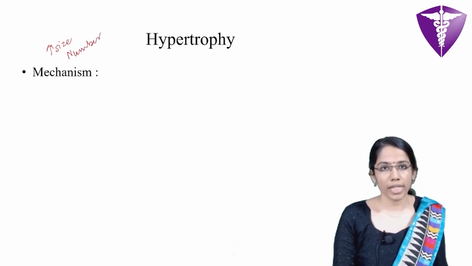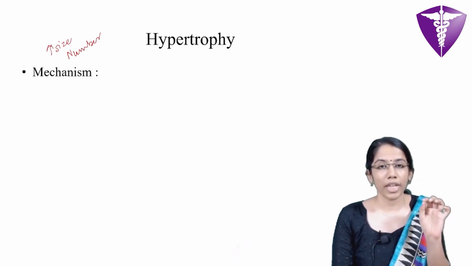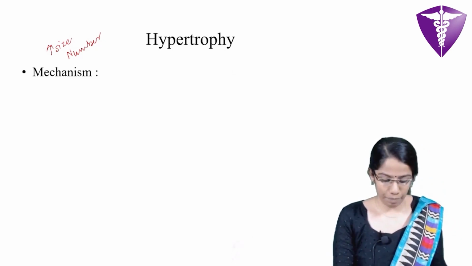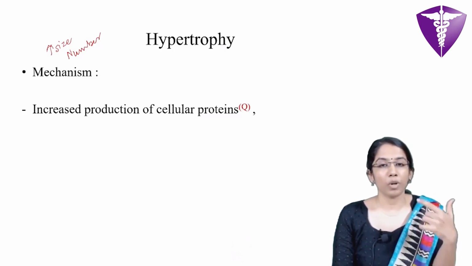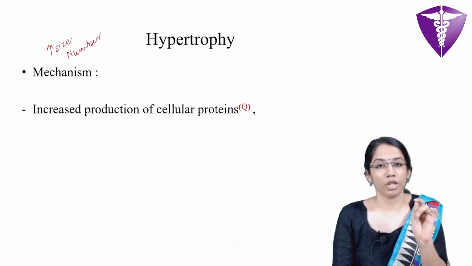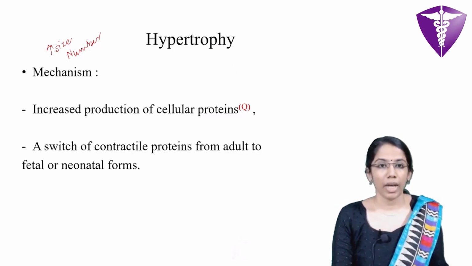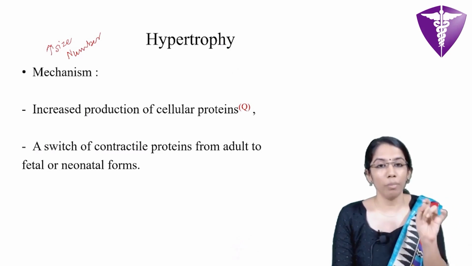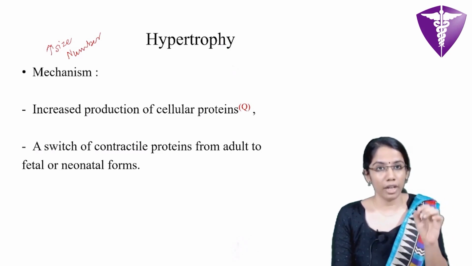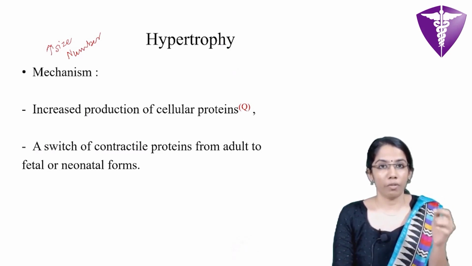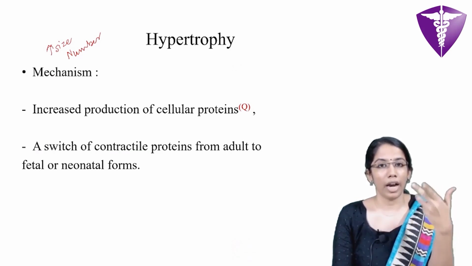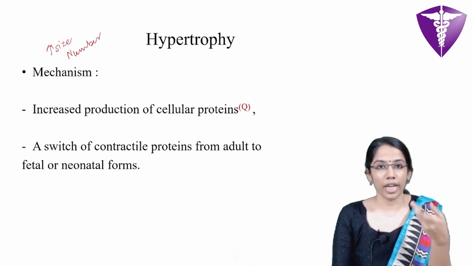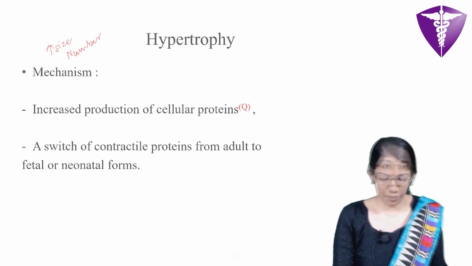The mechanism by which it occurs is increased production of intracellular structural proteins. Also associated with hypertrophy, a switch of contractile proteins occurs from the adult to the fetal or neonatal forms, which are better adapted to decreased energy requirements.